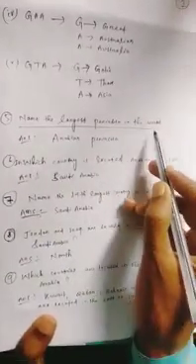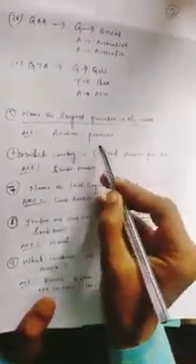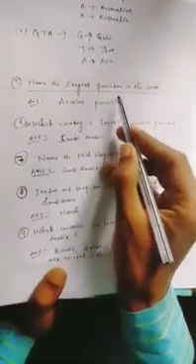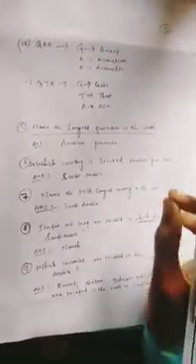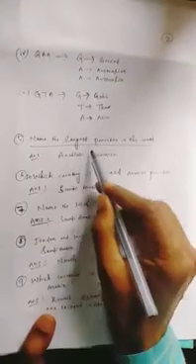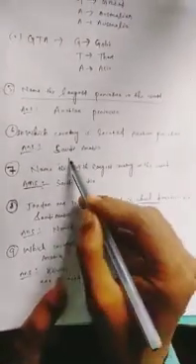Number 5: Name the largest peninsula in the world. Arabian Peninsula. What is a peninsula? A peninsula has water on three sides and land on one side. So the largest peninsula in the world is the Arabian Peninsula. Number 6: In which country is the Arabian Peninsula located? Saudi Arabia. Number 7: Name the 14th largest country in the world.